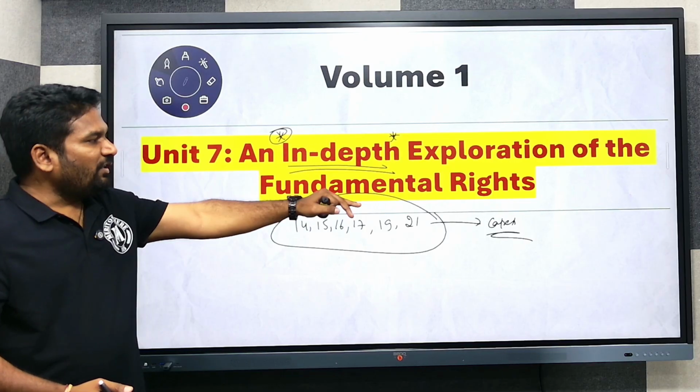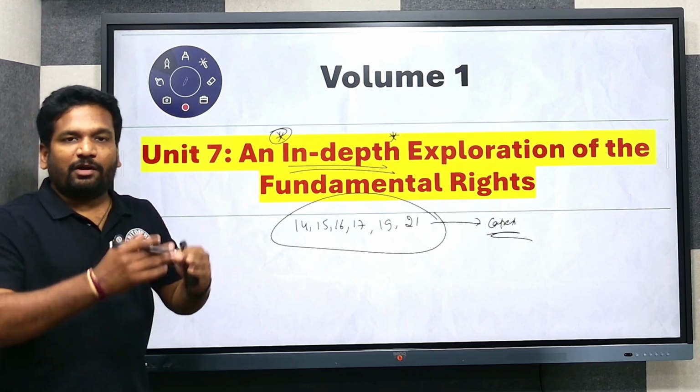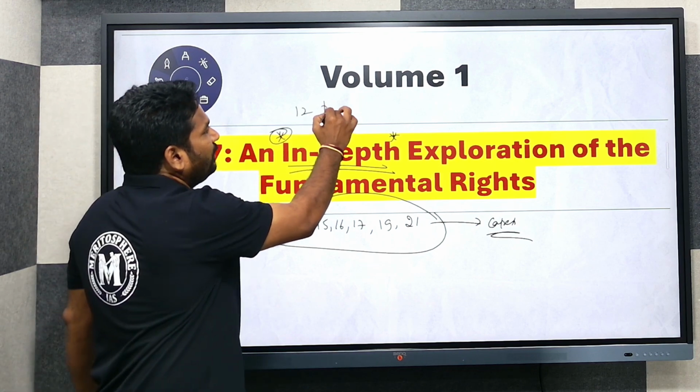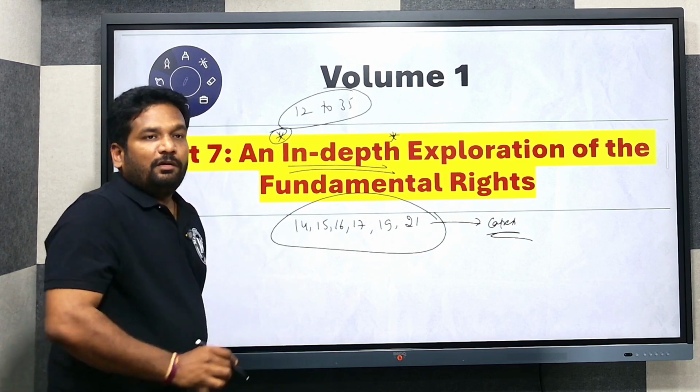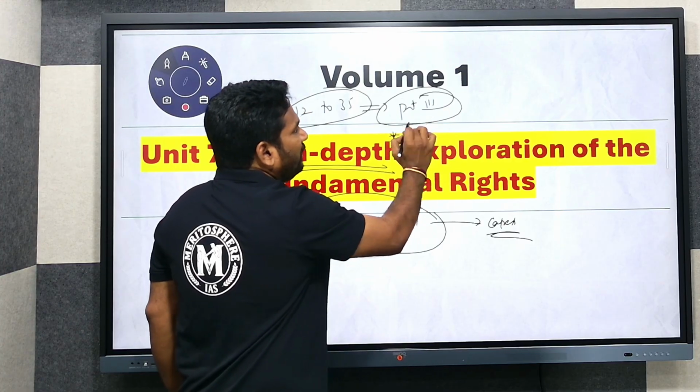An in-depth exploration of the fundamental rights. In the core syllabus, we are going to cover all the articles from 12 to 35, which are enshrined in Part 3 of the Indian Constitution.